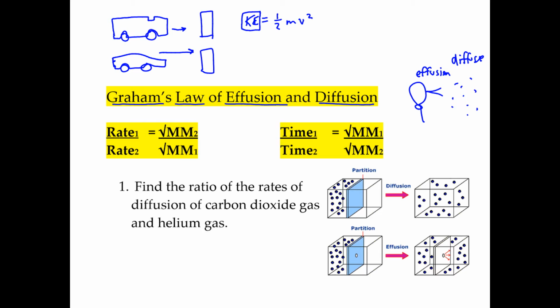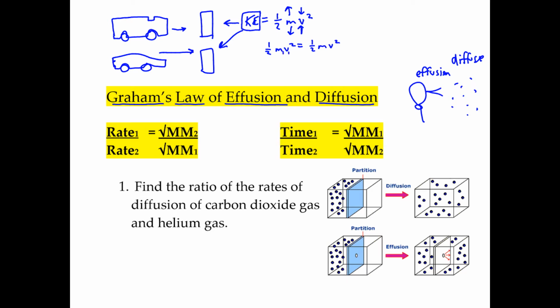Since the truck has a large mass, it only has to have a small velocity. But the car has a much smaller mass, so it has to have a higher velocity. So we could set them equal to each other. So 1/2 mv squared of the truck equals 1/2 mv squared of the car.